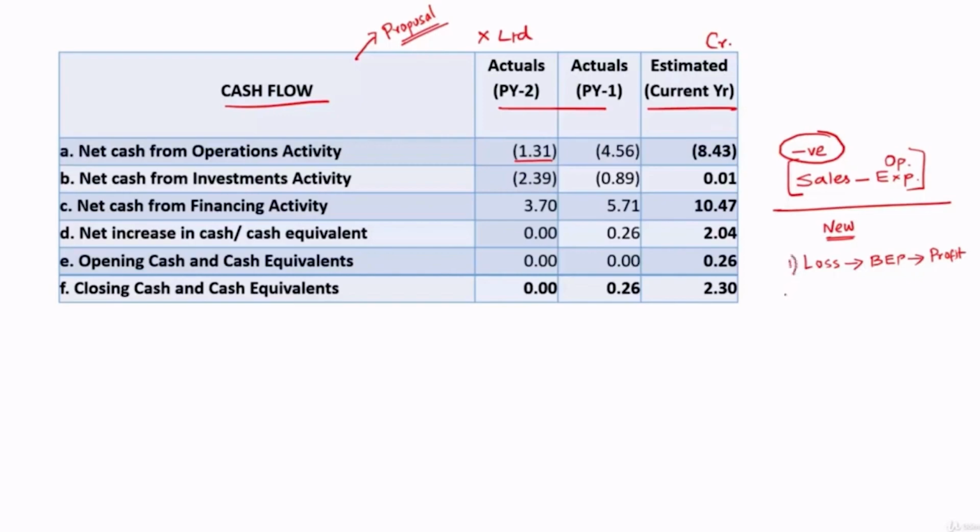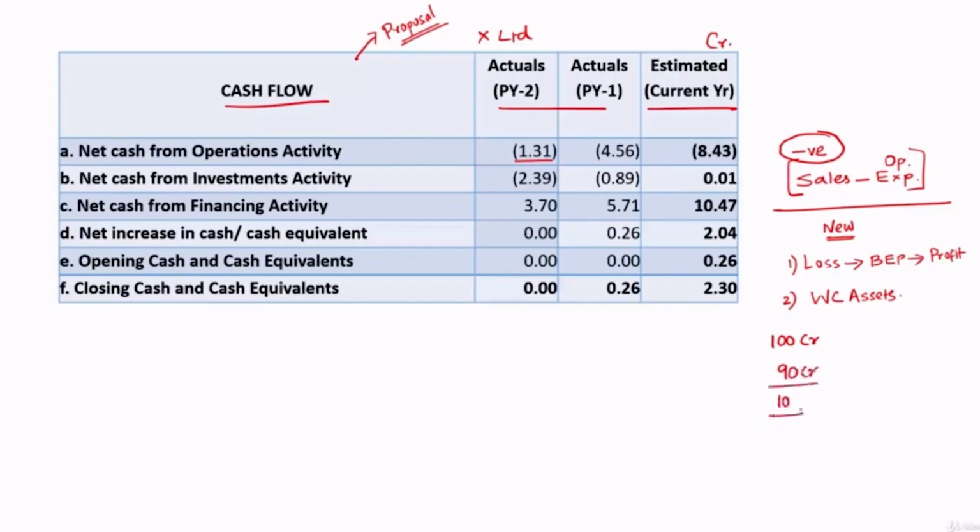Number 1. Number 2, the companies which have substantial investment in working capital assets, they will also have negative cash flow from operations. Let's say, for example, sales made by the company is 100 crore. Expenses incurred by the company is 90 crore.